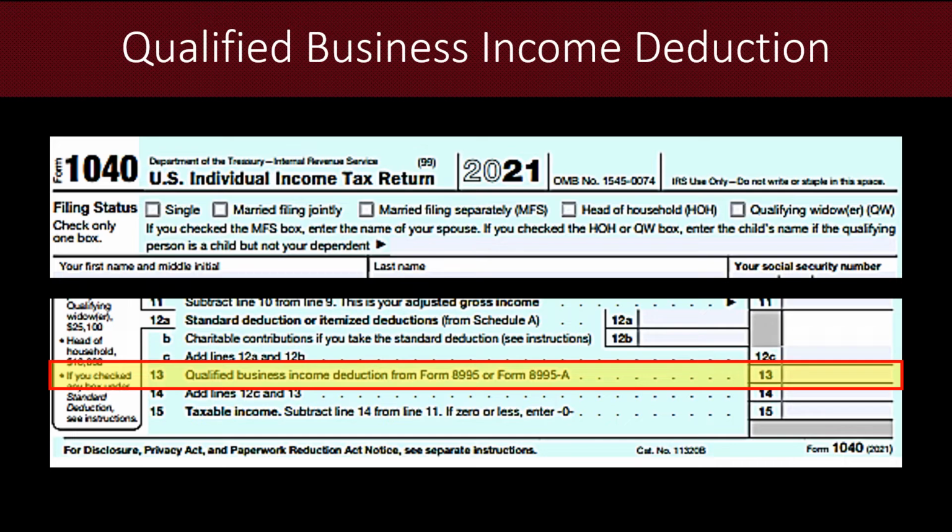Once we get to these below the line deductions, the standard deduction, the charitable contributions if applicable, and the qualified business income deduction, we subtract those out of the adjusted gross income, and we get to the taxable income, which brings us to the end of page 1.